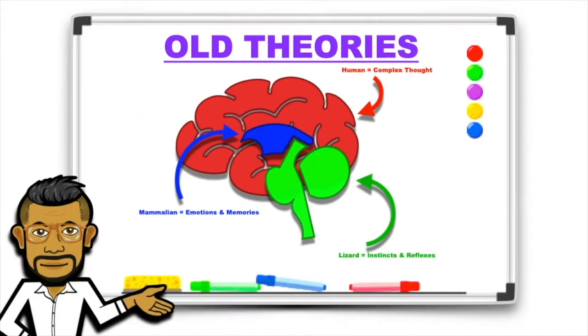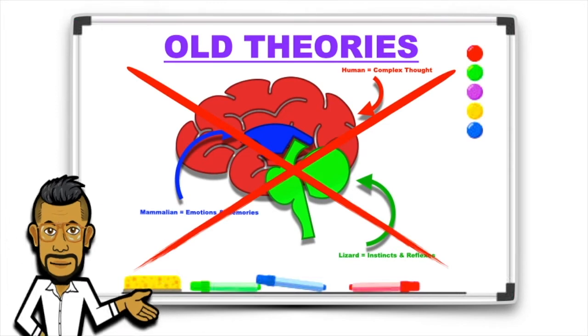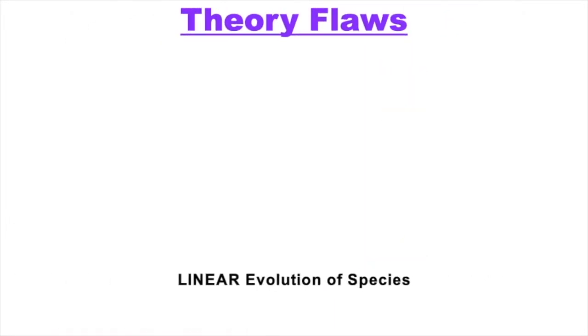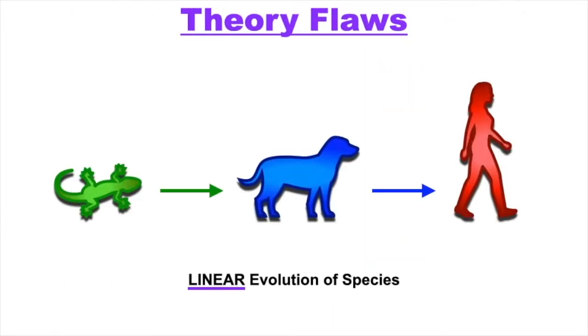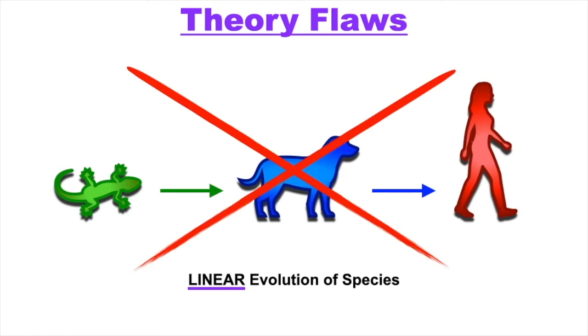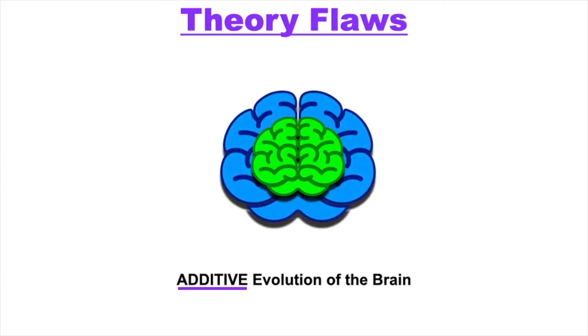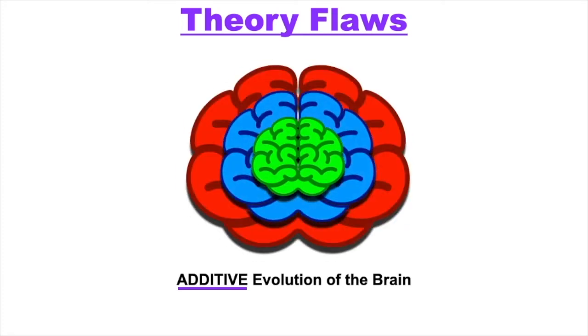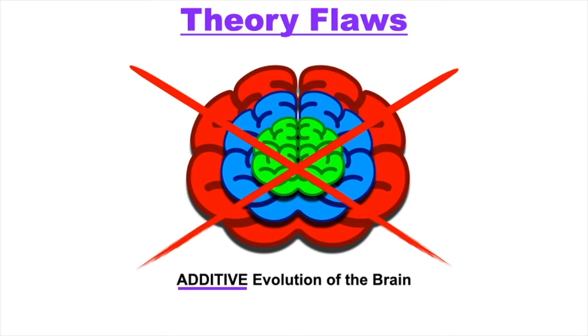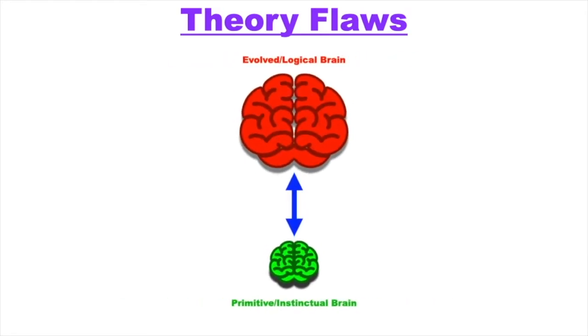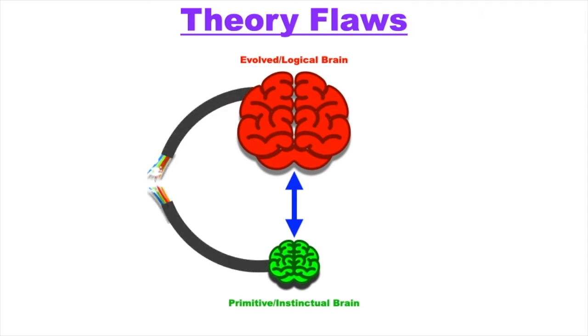As you can imagine, there are many flaws with this model. First, it implies that evolution occurs in a linear fashion, with structures directly evolving from one species to the next. Then, it suggests an additive evolutionary process, with the brains of all species starting with the simple lizard base, adding more complexity around each previous layer over time. Finally, it attempts to explain human behavior as a result of a constant struggle between the primitive and instinctual brain and the evolved and logical brain, suggesting that some behaviors are simply hardwired.